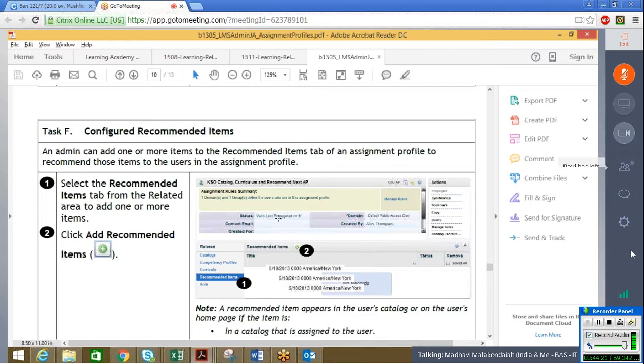to add your catalog, add your curricula, add your recommendations, add your competency profiles, then you can set a group. You can do that also. That is the whole task we will do in this video.